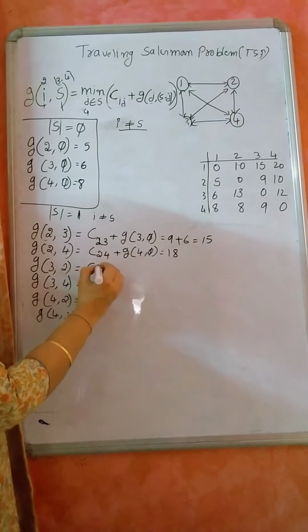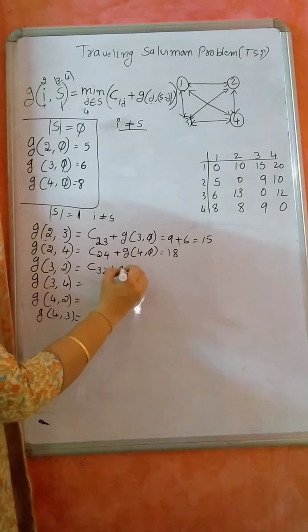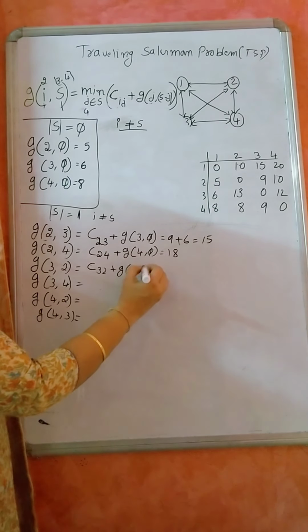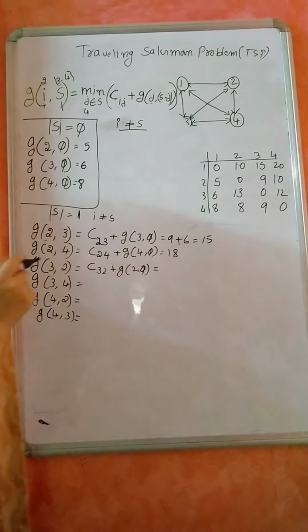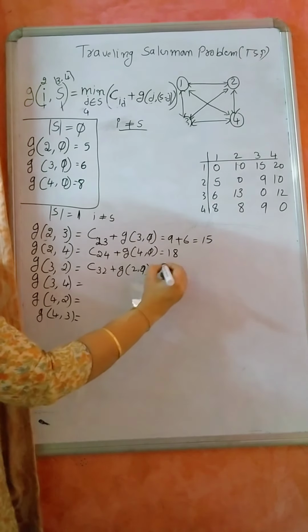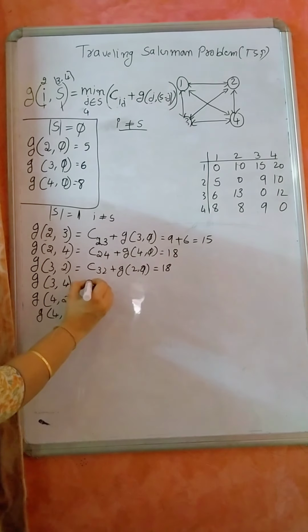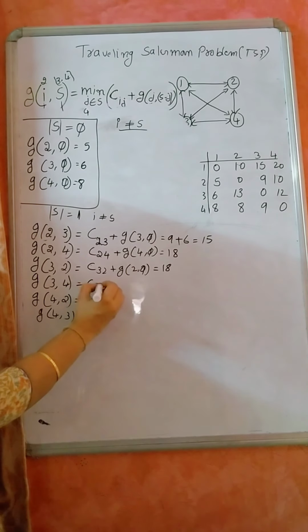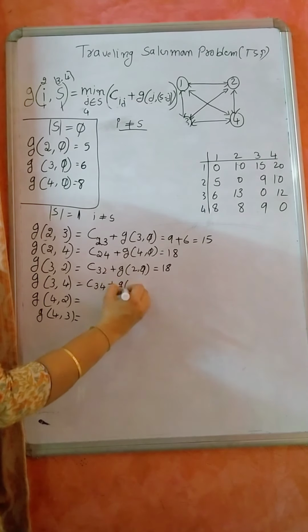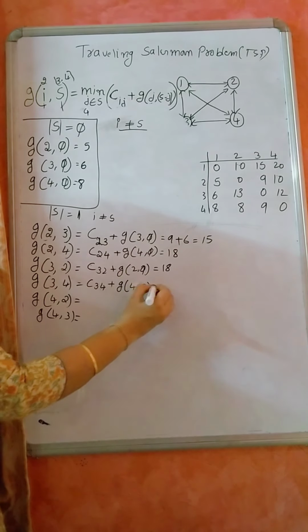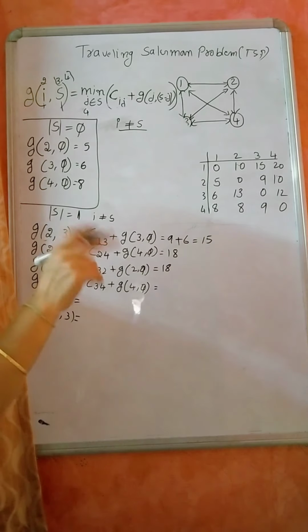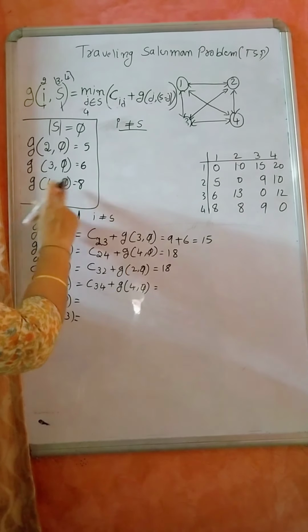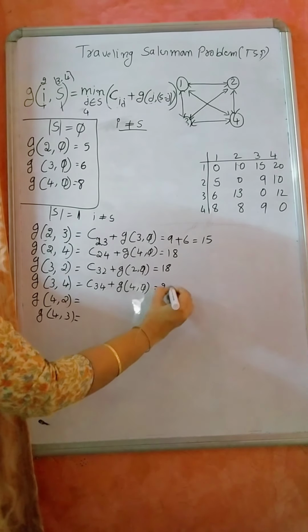Then C of 3 2 plus G of 2 null. So how much is it? 3 2 is 13 plus 5, 18. Then C of 3 4 plus G of 4 null. Same formula I am writing, nothing else I am doing here. 3 4 is 12 plus 8, 20.